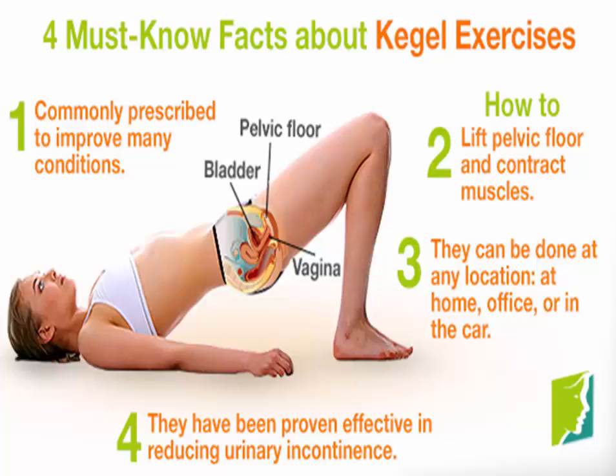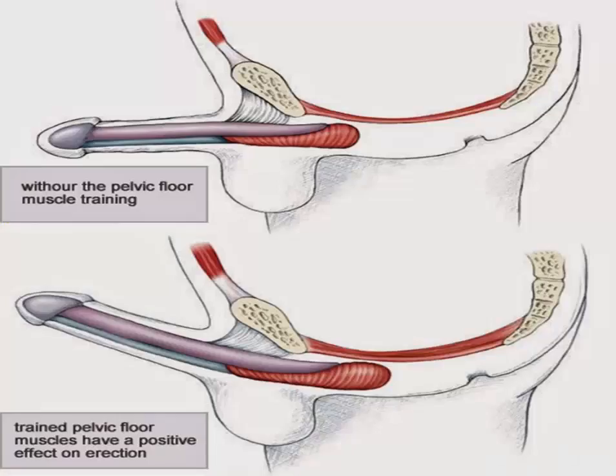Kegels have been shown in studies to be effective and useful for stress incontinence. Kegels have also been shown in studies to be effective for many men who struggle with premature ejaculation. Kegel exercises for men can strengthen the pelvic floor muscles which support the bladder and bowel and affect sexual function.